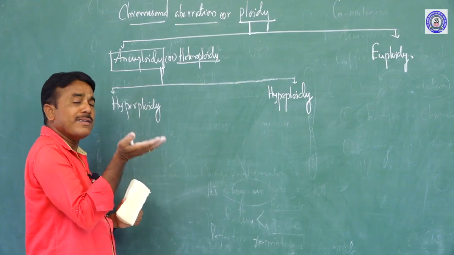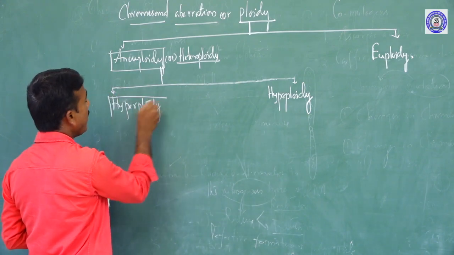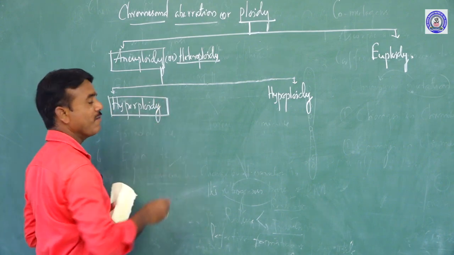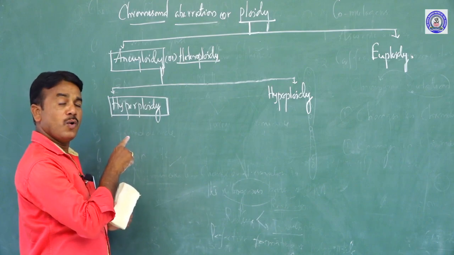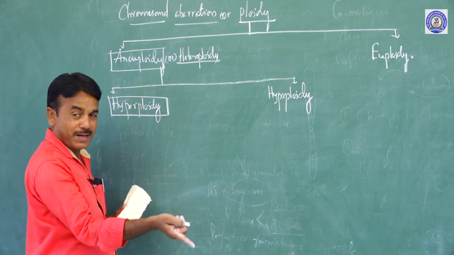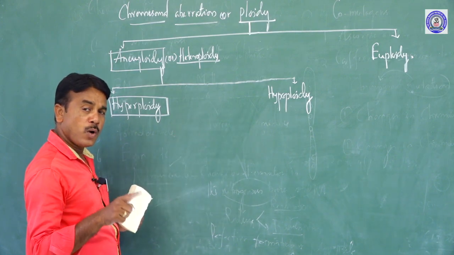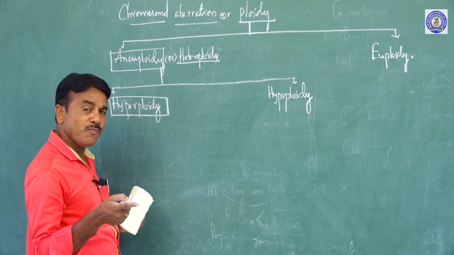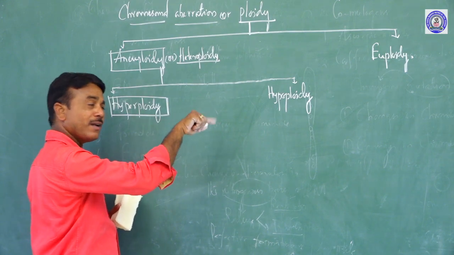So based on the increasing nature of the chromosome, hyperploidy is further classified into various types. Increasing one or more chromosomes to the diploid is hyperploidy. Here decreasing one or more chromosomes from the diploid is hypoploidy.